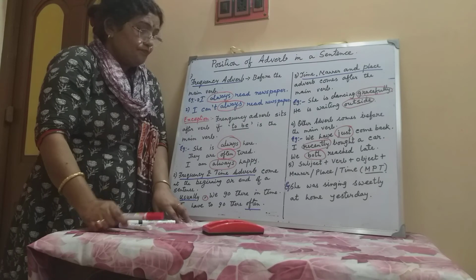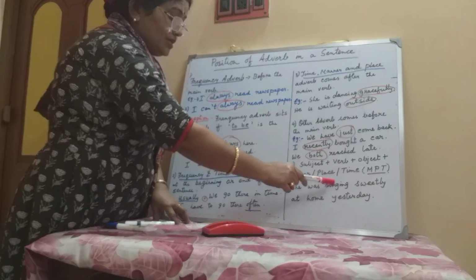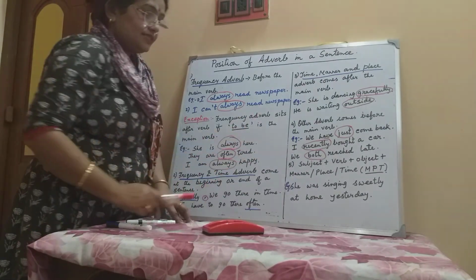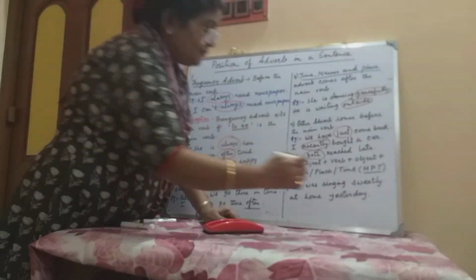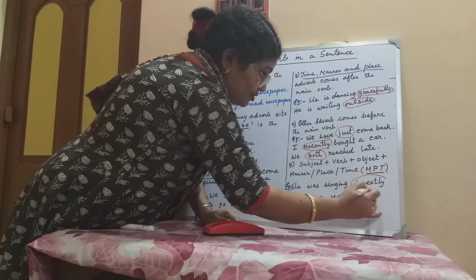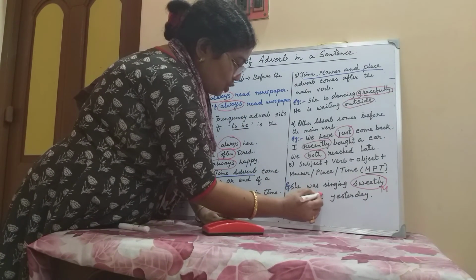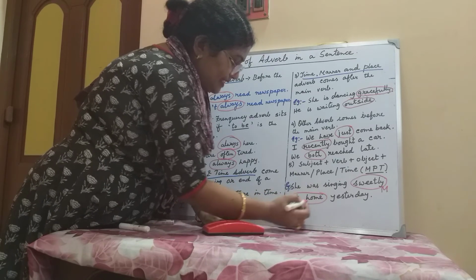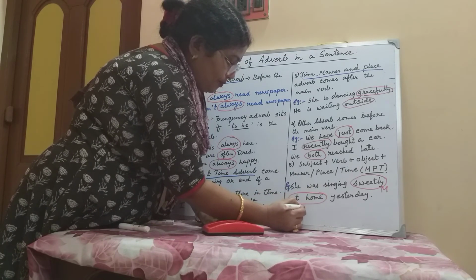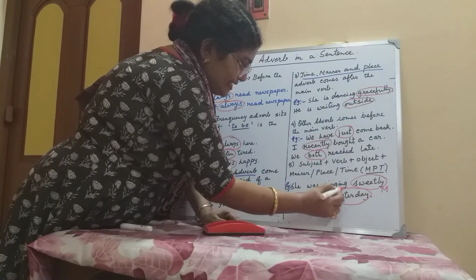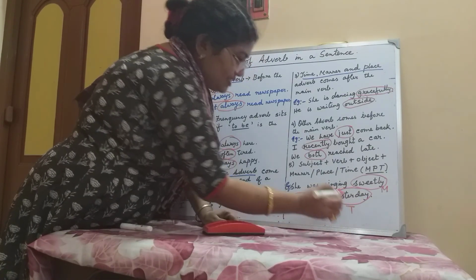For example, she was singing sweetly at home yesterday. Here sweetly is the adverb of manner. Then at home is the adverb of place, and yesterday is the adverb of time.